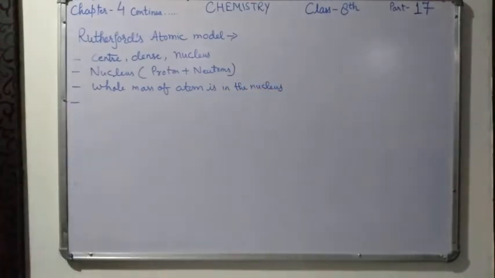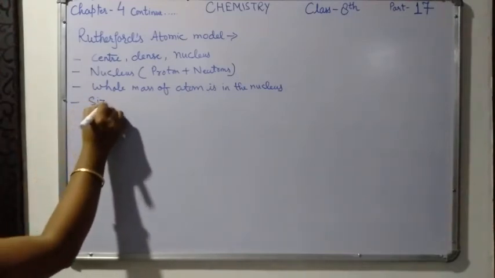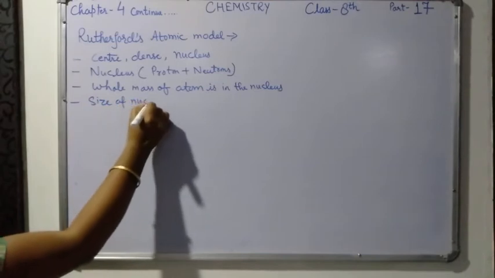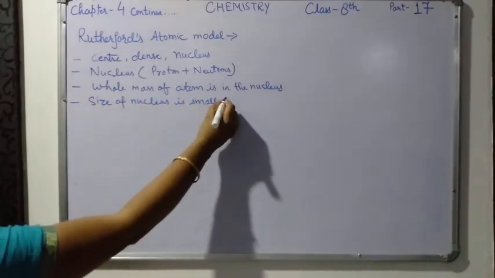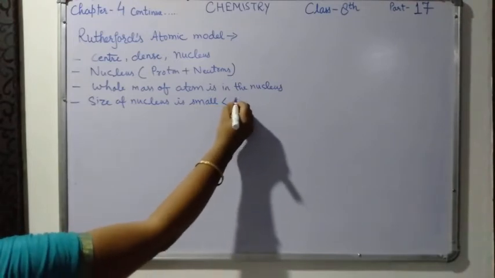Next point, he said that the size of the nucleus is very small compared to the size of the atom.